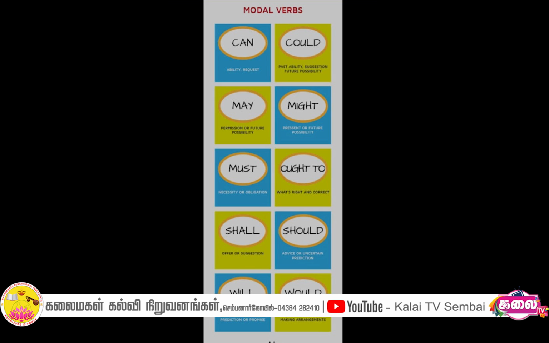The next modal verb is could. C-O-U-L-D, could. It is a past form of can. And the first rule is asking for permission. When we have to ask permission, at the time we use could. For example, could I borrow your pen? Could I borrow your book? Like that. When we have to ask permission, at the time we use could form.